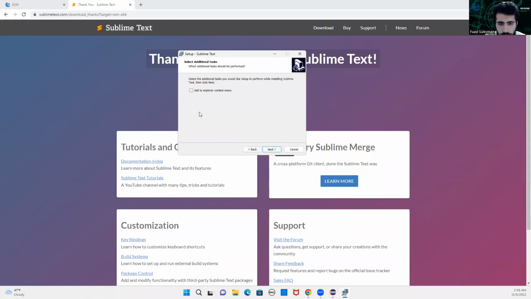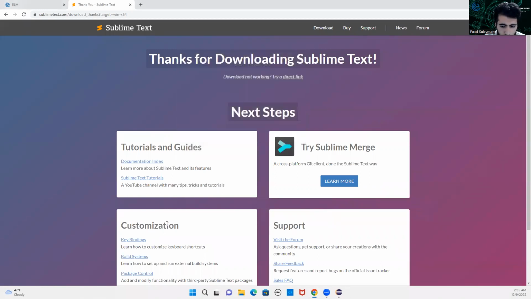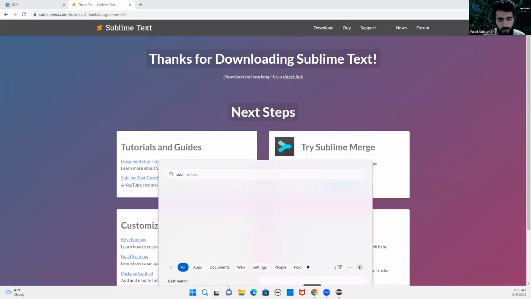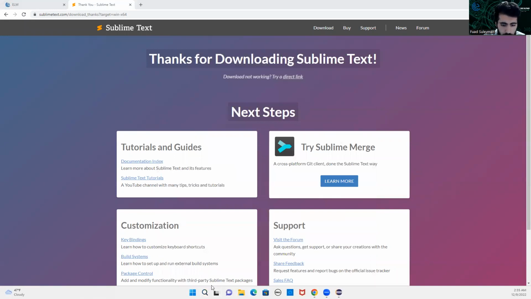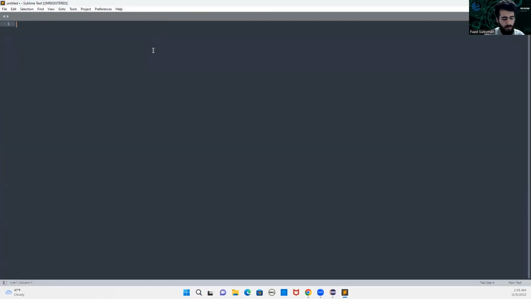Then say next. If you want, you can add Explorer context menu. And I'm not gonna do that, but it's totally up to you. And say next, then install. It will install it to your machine and just finish. And there we go. We have Sublime text editor in our machine. If we come here, say Sublime, just click on it. There we go. This is our Sublime text editor.